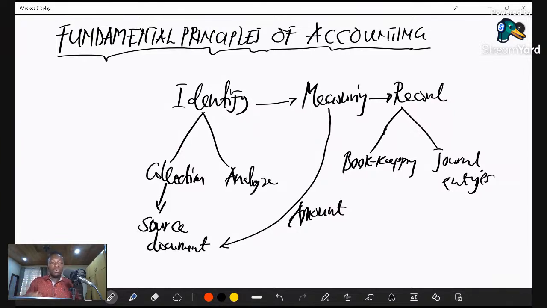So bookkeeping has to do with recording of information that has monetary substance, right? And the journal entry comes in where we classify these transactions into the various books. So we do bookkeeping when we know the book that we want to record a particular transaction in. And then we journalize entries when we know that this transaction, which has monetary substance, is going to this particular book or that book. That is what we need to know when it comes to the recording stage: bookkeeping and journal entries.